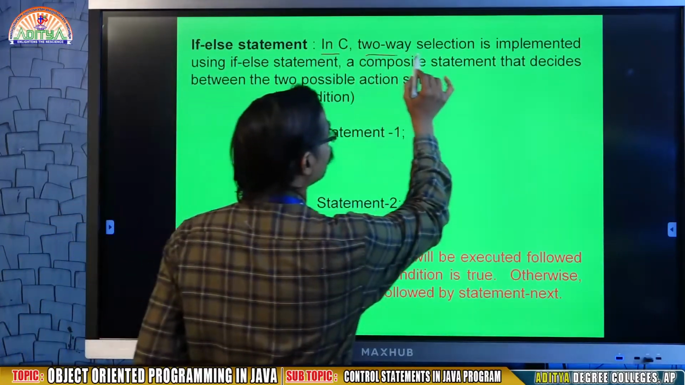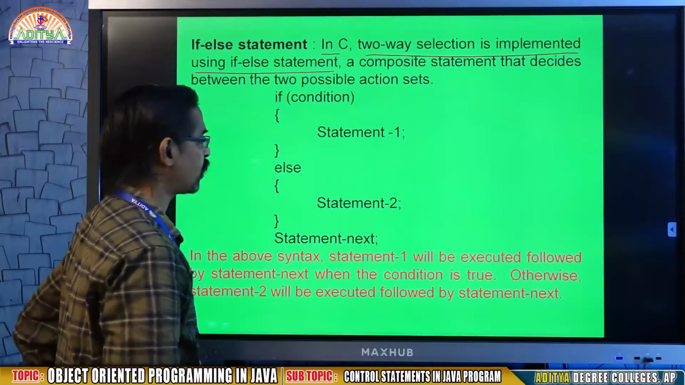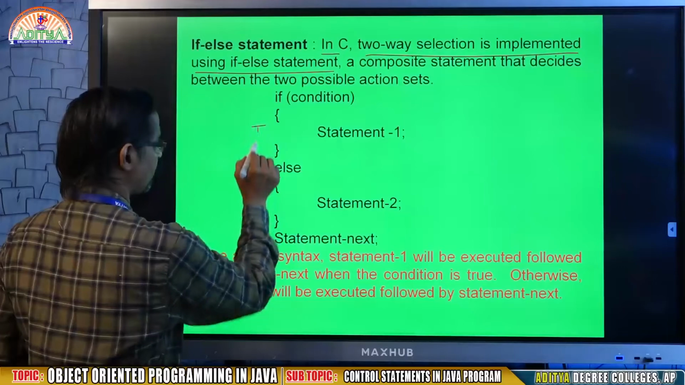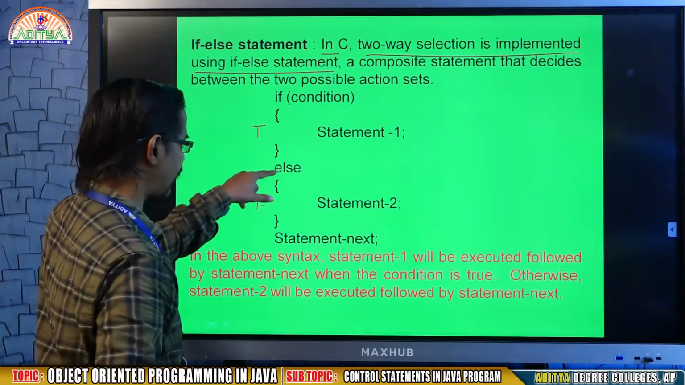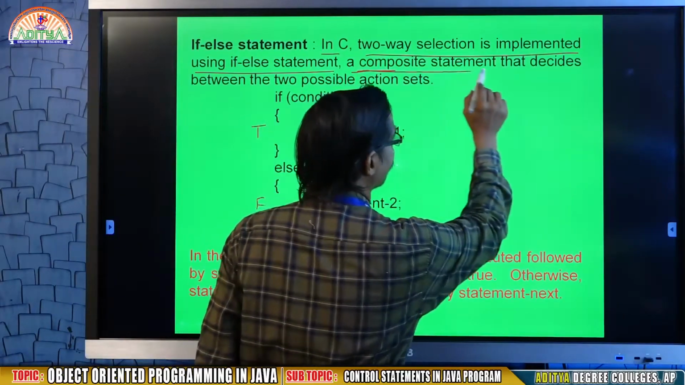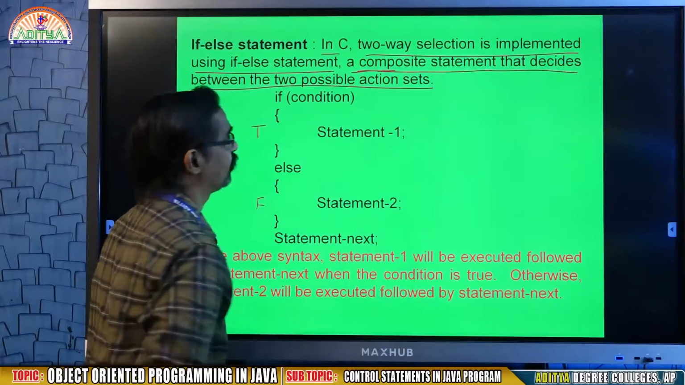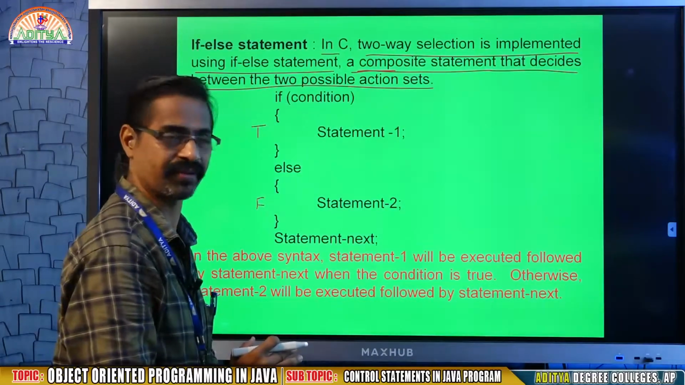in C, two-way selection is implemented using the if else statement. There are two ways. This is true, this is false. Always else holds false. A composite statement decides between the two possible action sets. What do you mean by composite statements?